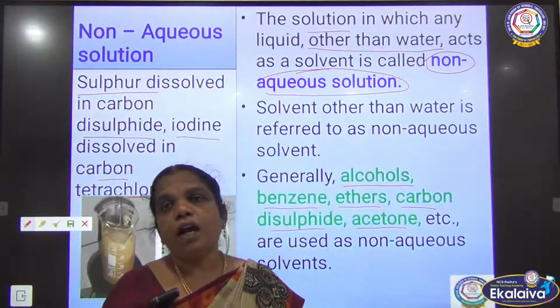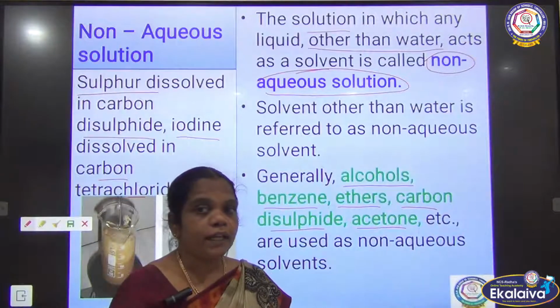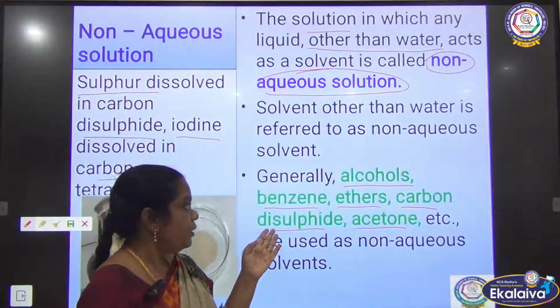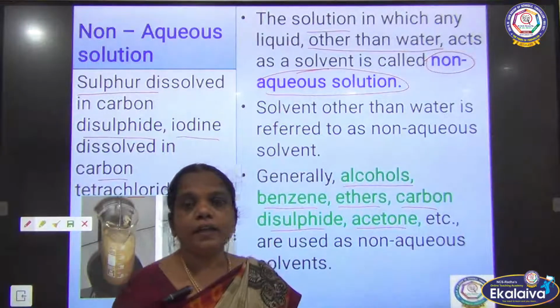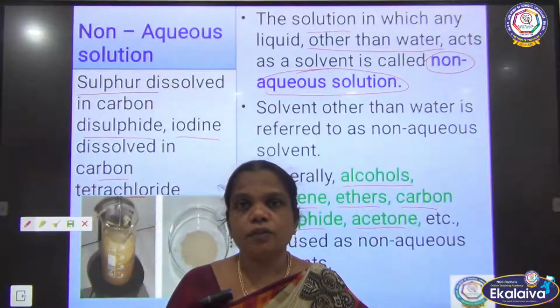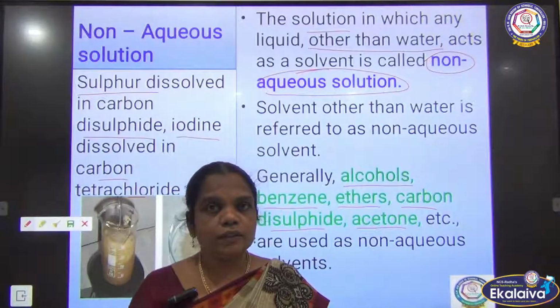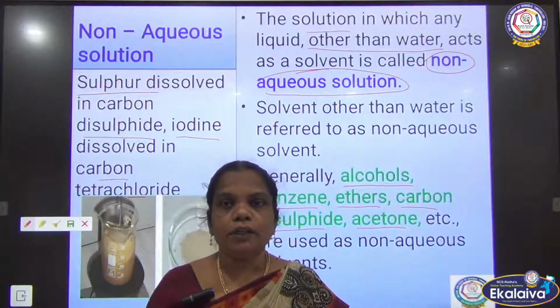So based on the solvent, if water acts as a solvent, it is called aqueous solution. Other than water, the remaining substances like benzene, ether, carbon disulfide, alcohol act as solvents, and they are called non-aqueous solution. And in the next class we will see about classification based on the amount of solute particles.